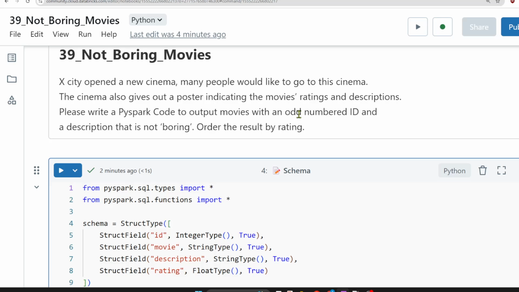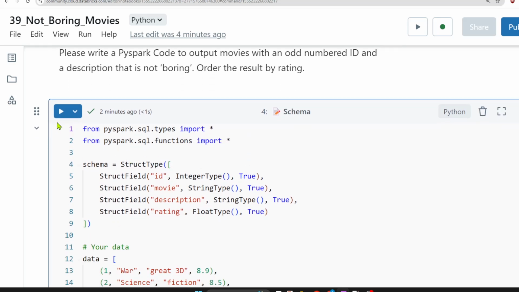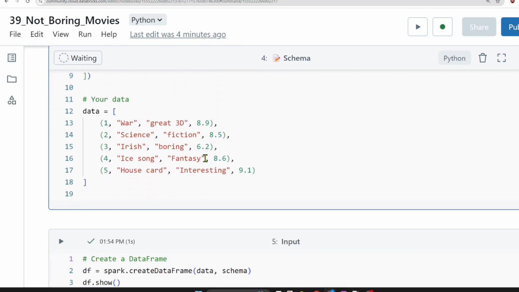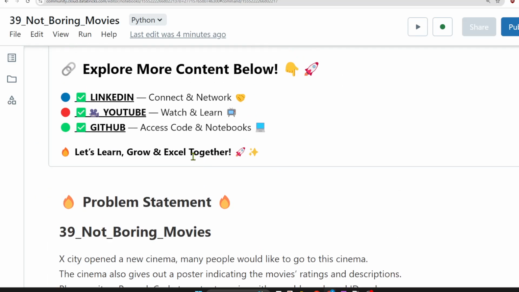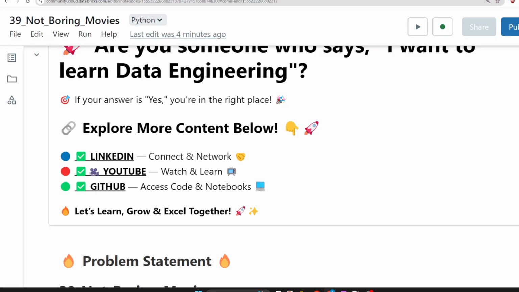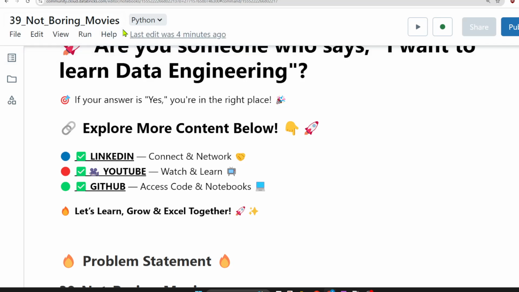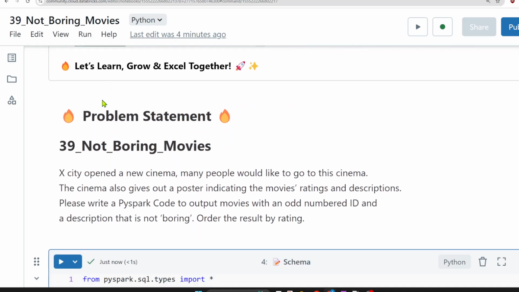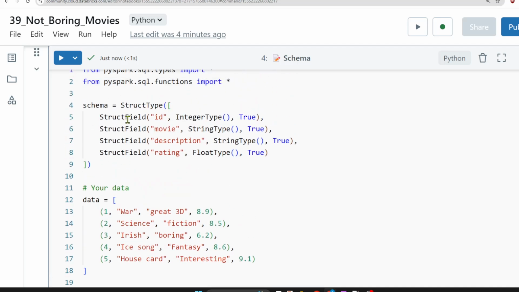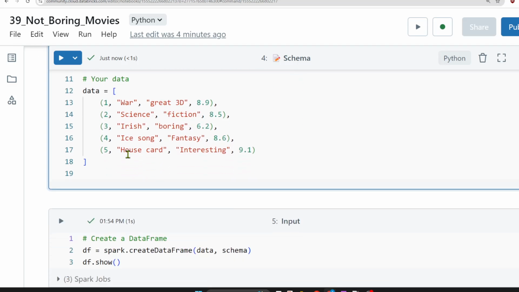To get 100% of the problem statement, it is always recommended to see one example. How does the input look and what is the expected output? I've already created the schema and data frame. You can visit this GitHub repository and download this particular Not Boring Movies problem, number 39, and import that in your Databricks Community Edition notebook, so that you don't waste your time on writing the schema and data.